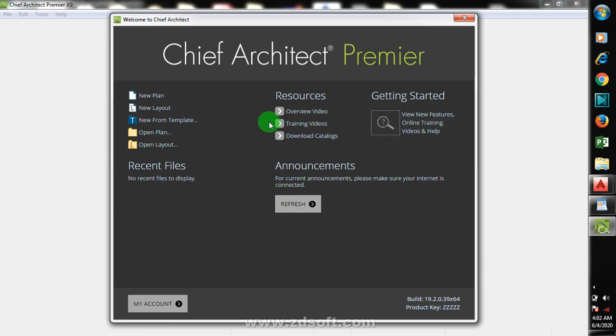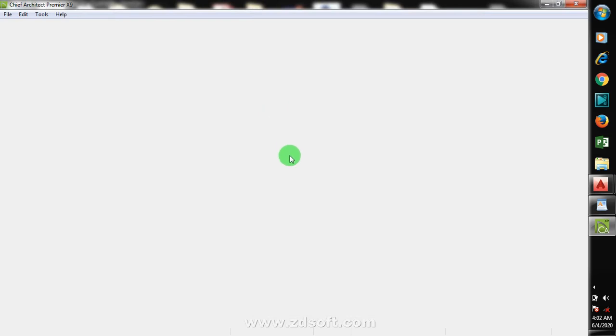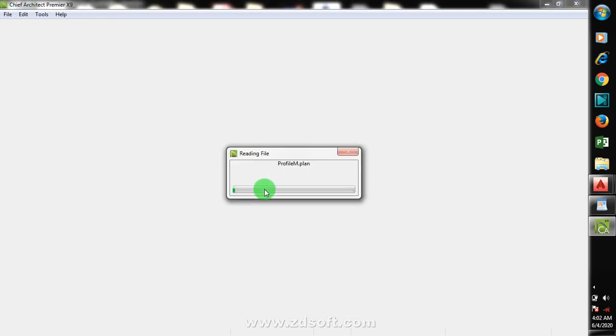I'm just going to click on new plan right now. You see, once you double click on that software, when it opens, you have a welcome window like this. So you click on new plan.